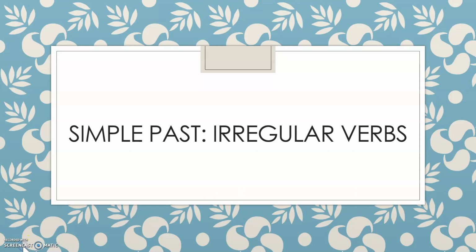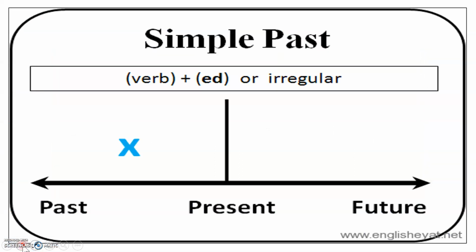So first of all, if you remember, as I have told you, in English we have three tenses, as you can see. The first tense is the simple present tense, if we are talking about actions that are happening right now, right at the moment. If we go back in time, we are going to talk about the simple past tense. If we go further, we're going to have the future, things that will happen, for example, tomorrow.